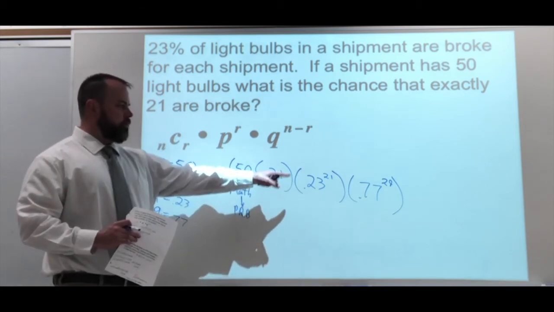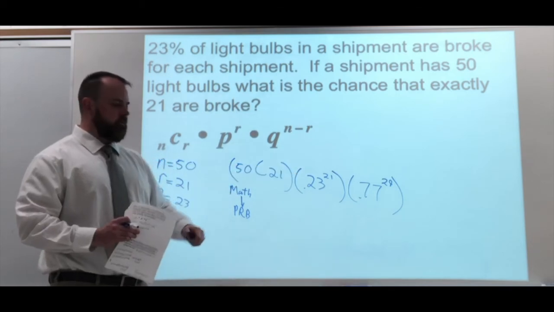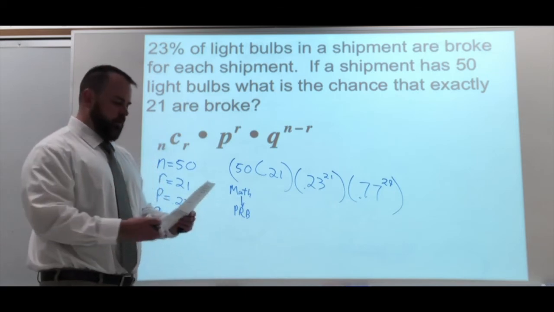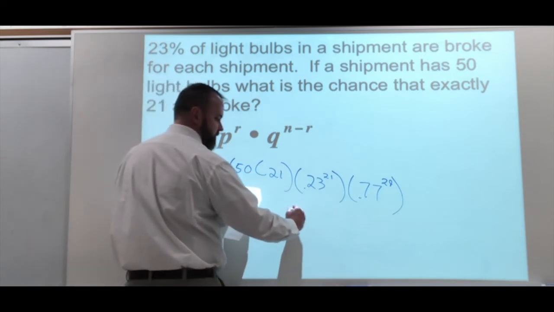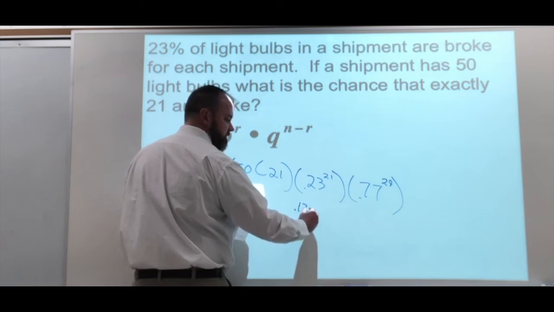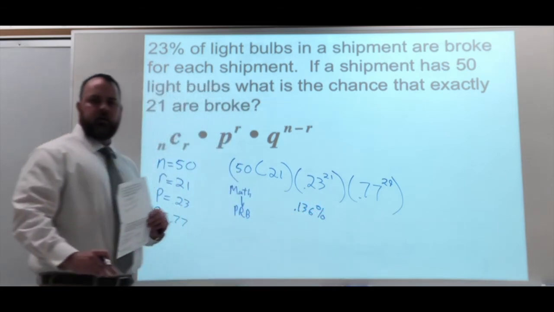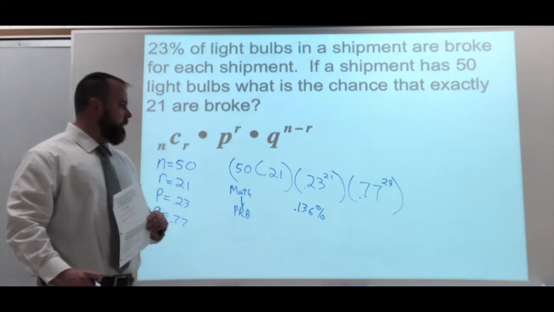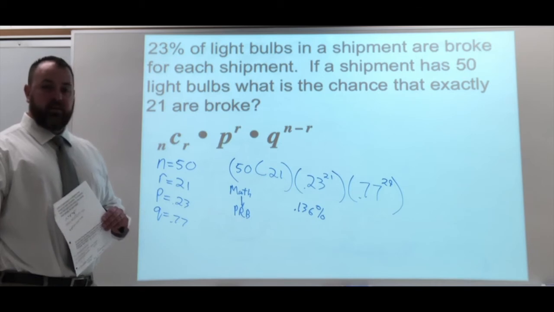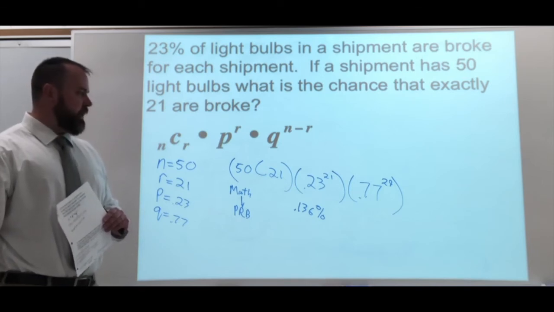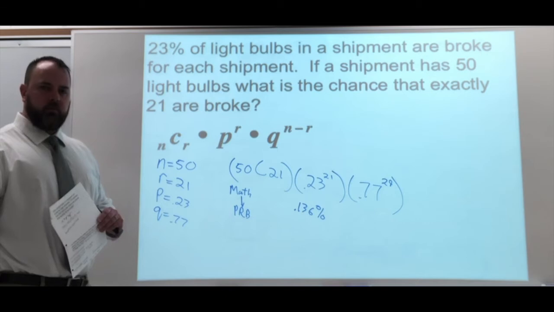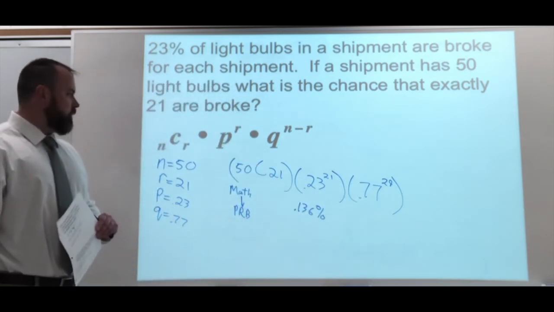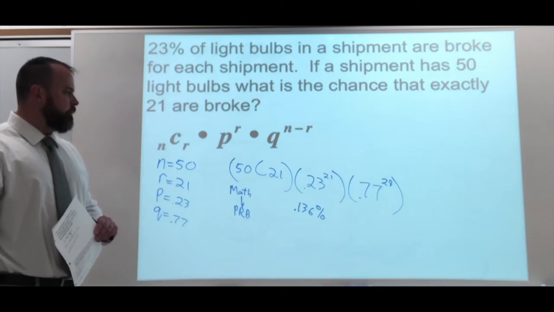Okay. 0.23 to the 21st power, 0.77 to the 29th power, and you should get, again, I'm going to ask you for percentage form to 3 decimal places, and it's a pretty small percentage, 0.136%. So there's our situation there, and it is an ugly formula. Take your time plugging in, make sure you're getting that percentage. Okay, make sure you have all the numbers in the correct spot. Make sure you have decimal points. Okay, so a lot of things have to go into this for that to work out.